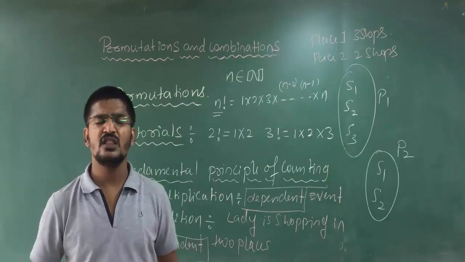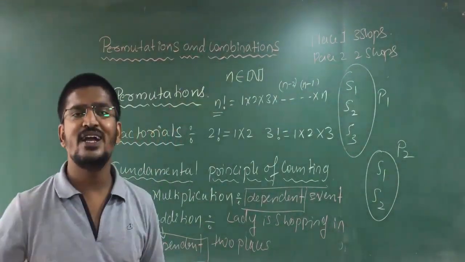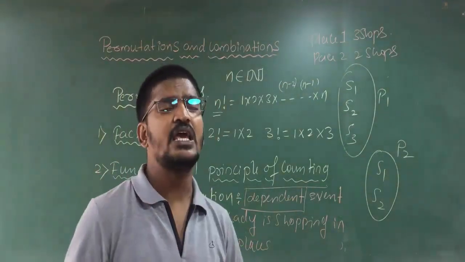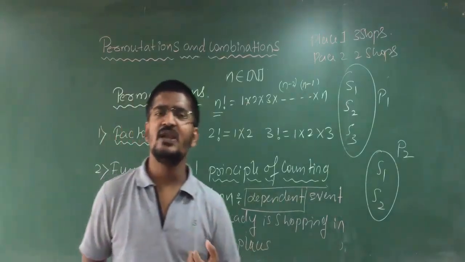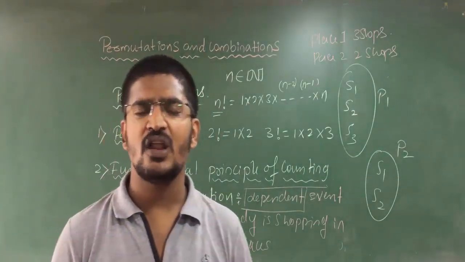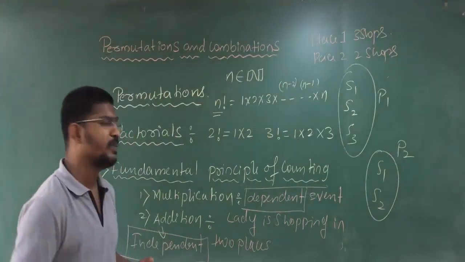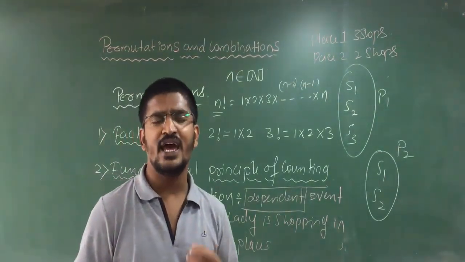In the addition, the event will be independent. For example, the shopping of a lady is for addition. For multiplication, it will be the wearing of a dress or getting dressed up. Clear? With those simple examples, I think this is clear for you for multiplication and addition.